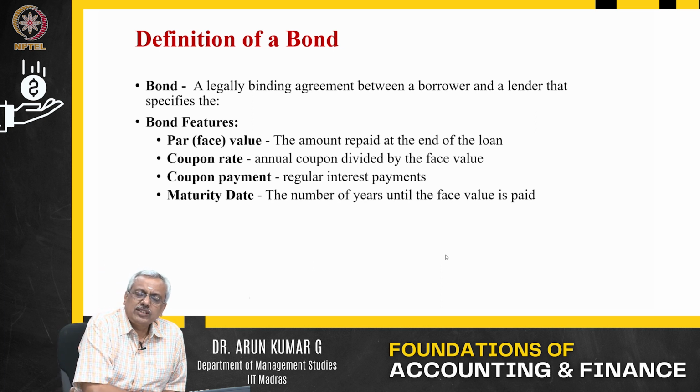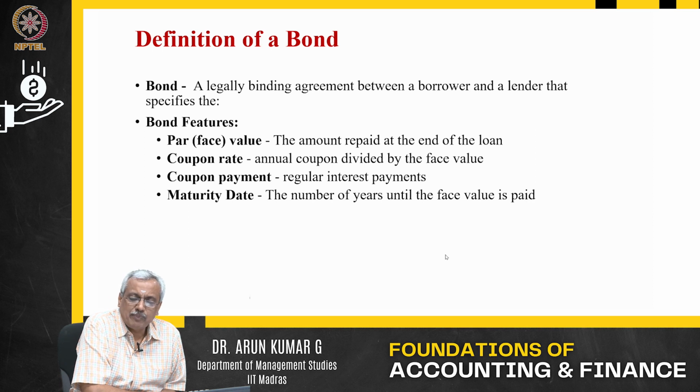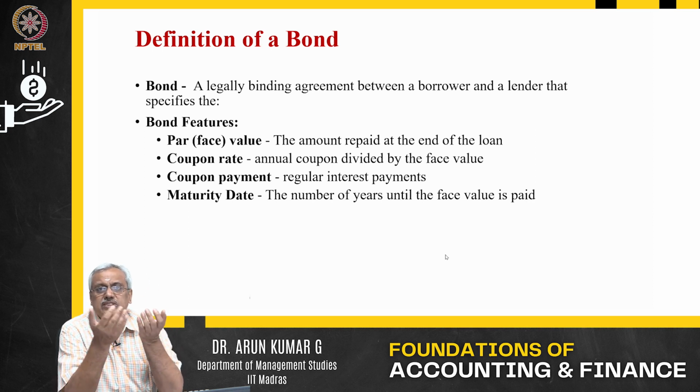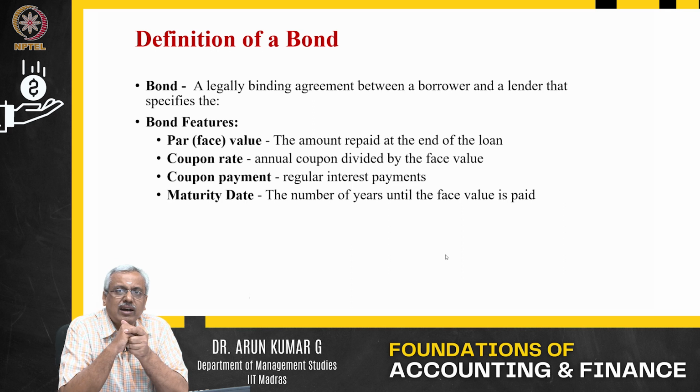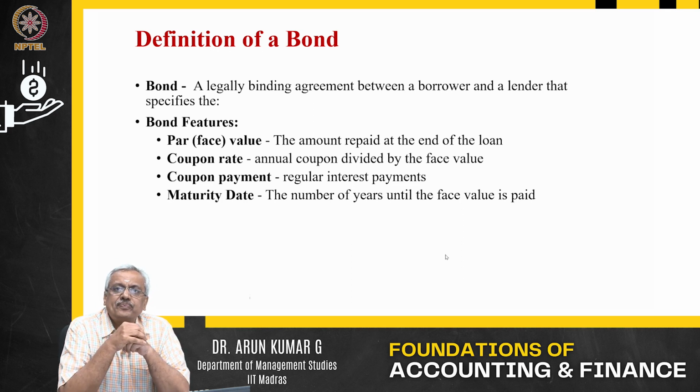If an institution issues a bond, the institution is the borrower and the people who are subscribing to it can again be institutions, individuals, or anybody. They are the people who basically are lenders to that bond.